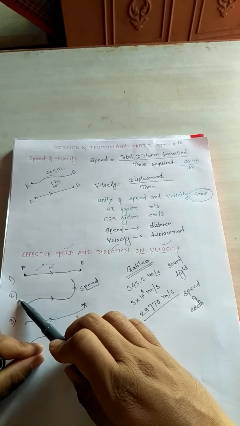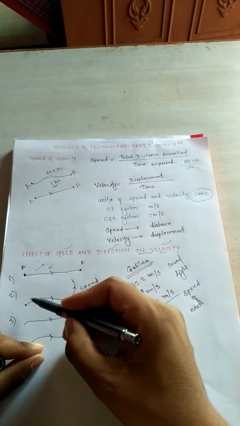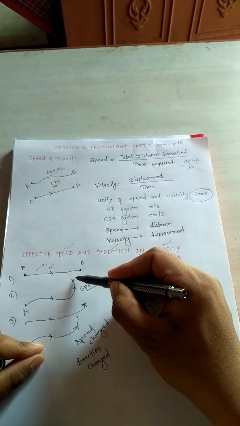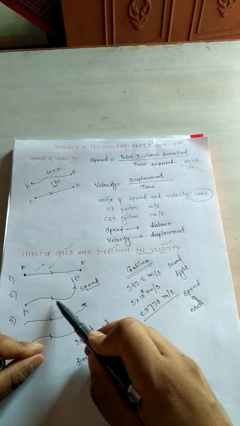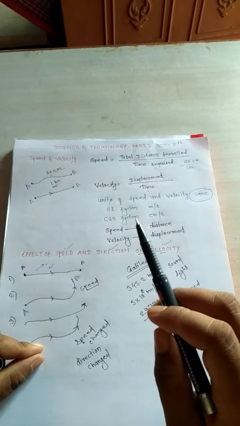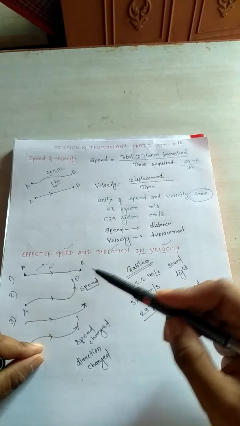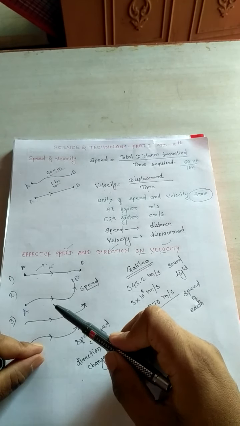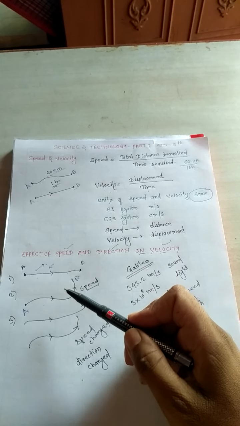Now in the second condition, suppose this is also point A and point B. Between them the same vehicle is traveling, then what will happen? Suppose the road is turning.